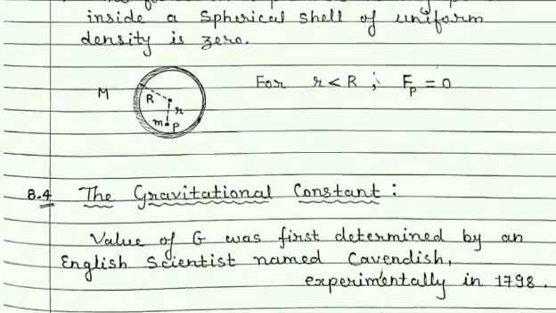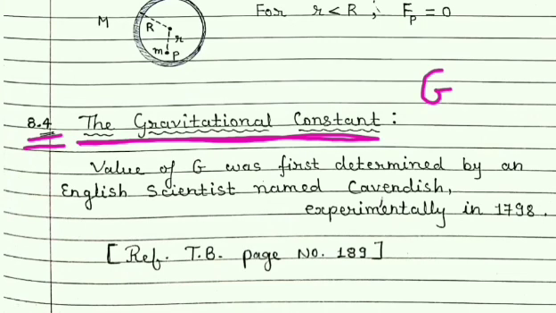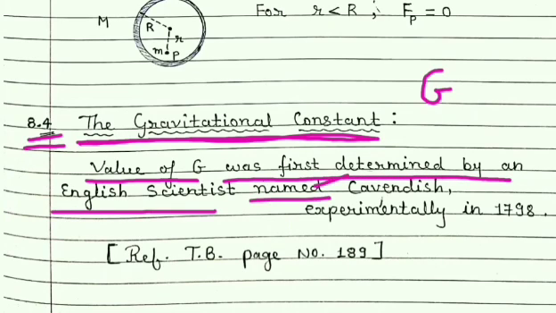Now about topic number 8.4, the gravitational constant. We know the gravitational constant is G. Now students, the value of G was first determined by an English scientist named Cavendish.